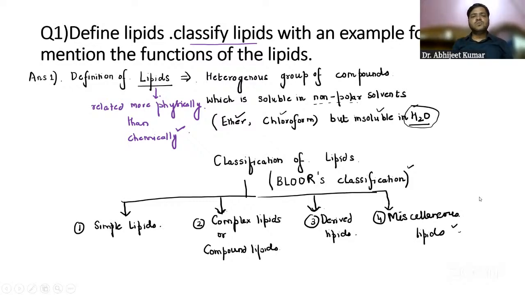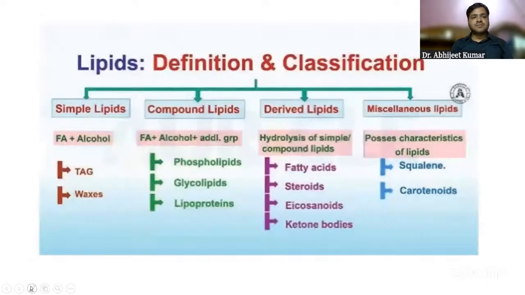Now, guys, we are going to study each lipid in detail right now: the simple lipids, the complex or compound lipids, the derived lipids, or the miscellaneous lipids. I'm going to cover each of the lipids one by one. So that is the classification which is given by Bloor. That's why it is called the Bloor's classification of lipids. Right? That is one of the sections that I have taken from the notes. We have simple lipids, compound, derived and miscellaneous lipids, and I'm just going to cover each one separately.